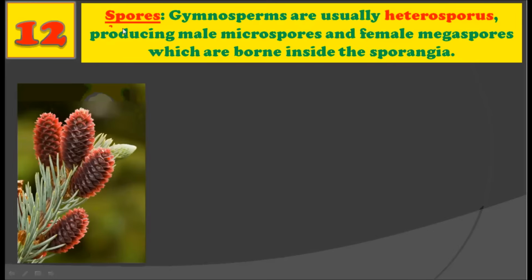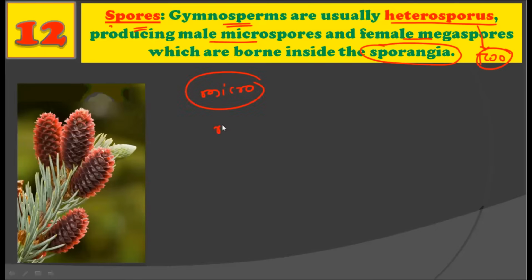All right. Now let's talk about the spores of gymnosperms. Gymnosperms are usually heterosporous, producing the male microspore and the female megaspore, which are borne inside the sporangia. That is, gymnosperms are generally heterosporous, producing two kinds of spores. One of them is the male microspores, and the other is the megaspores. All right. So both micro and megaspores are produced by the gymnosperm, and hence we call them heterosporous plants.